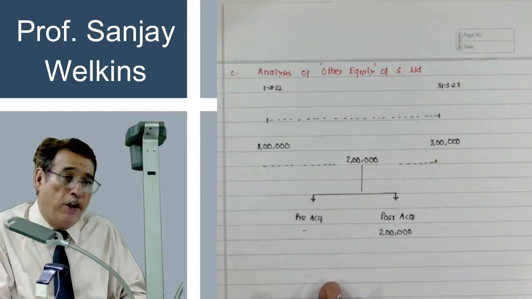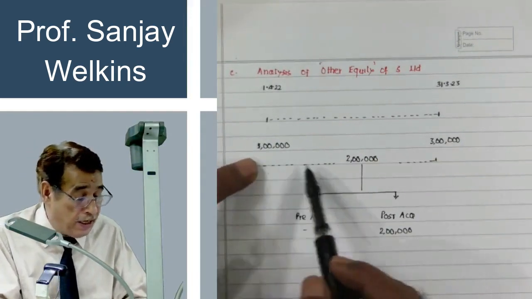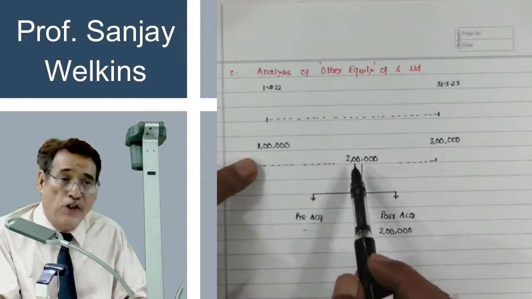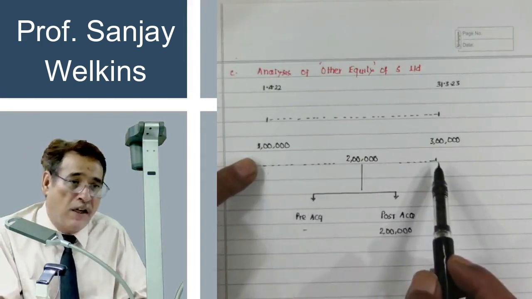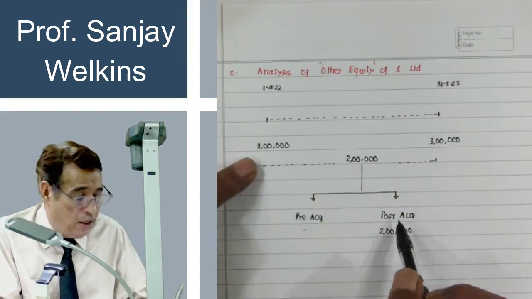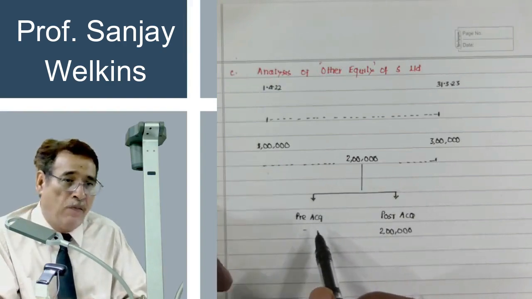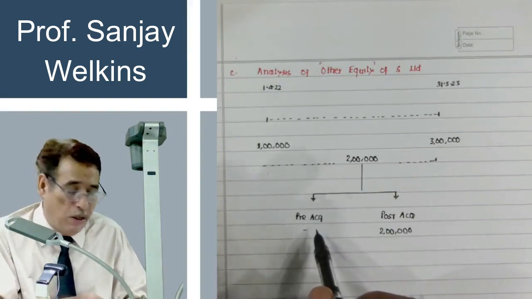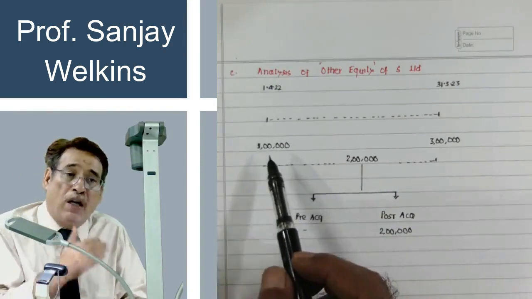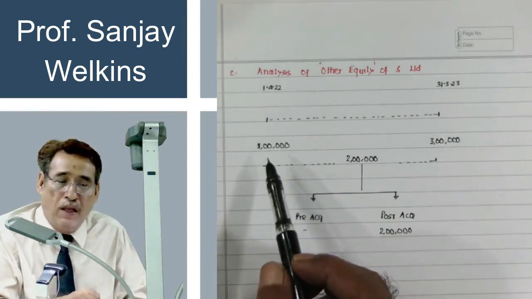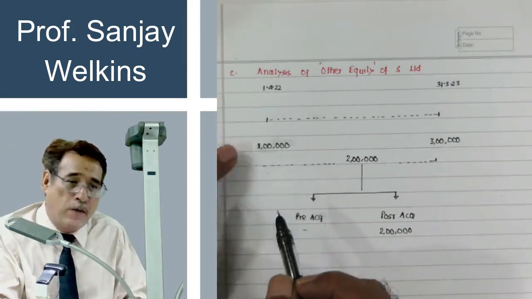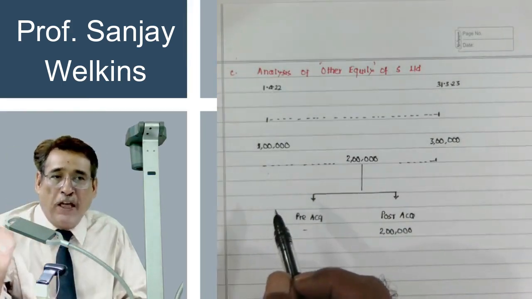Are you getting my point or not? Because the entire accounting period is post-acquisition period, whatever profits the subsidiary company has earned in the current accounting cycle shall be termed as post-acquisition profit, and nothing out of this can be termed as earned in the pre-acquisition period. Is it clear to you or not? However, this 1 lakh was earned in the last year itself. Are you getting my point or not? So this 1 lakh will be considered as profit earned in the last year, meaning pre-acquisition profit.